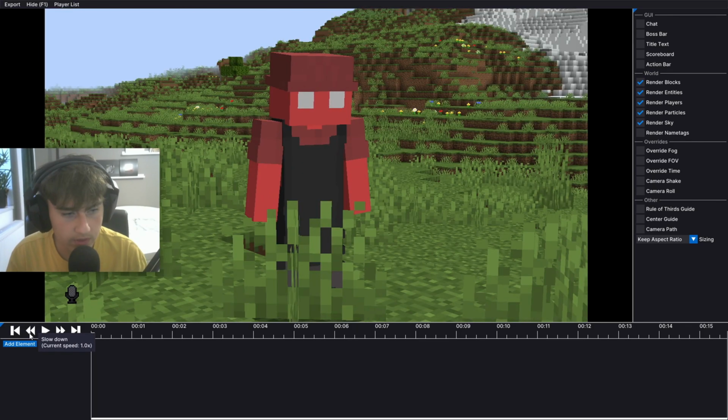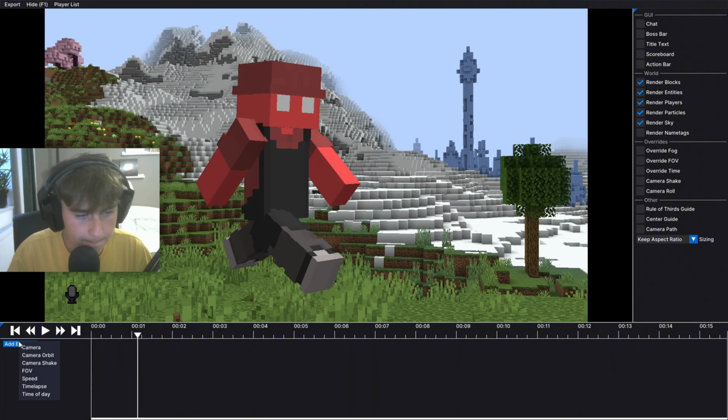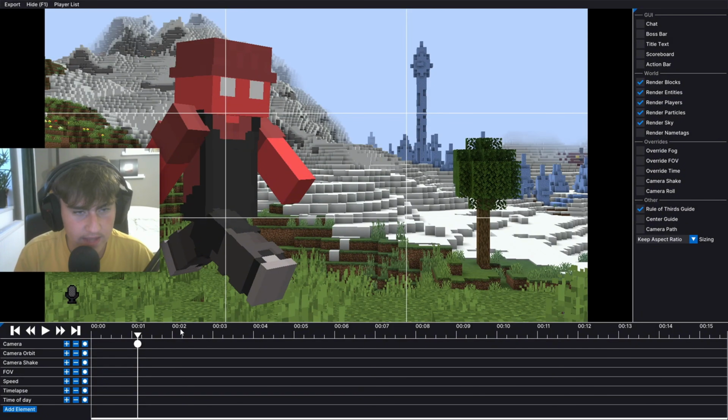You can skip backwards, slow down, start replay, fast forward, or skip forward. And then add element. Boom. We have camera, camera orbit, camera shake, FOV, speed, time lapse, and time of day. First off, we have camera, which is the base thing you're gonna be using. Press plus here. Then this adds a camera.